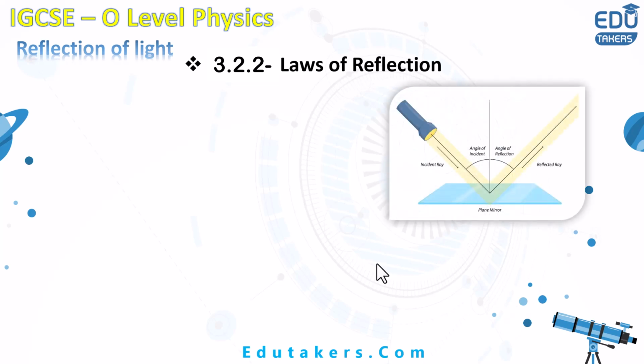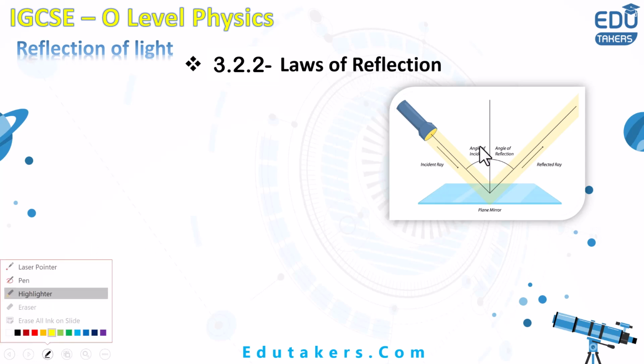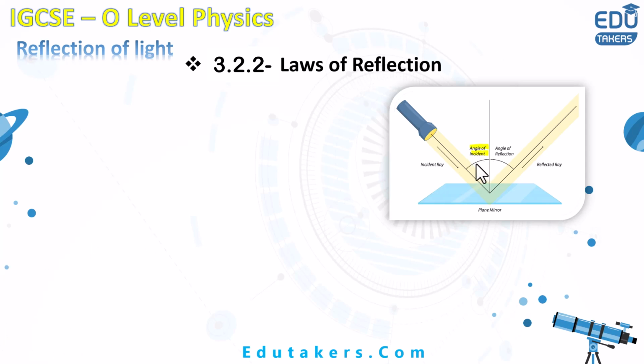What are the laws of reflection? Again, in this diagram you can see the angle of incidence and angle of reflection. The angle of incidence is the angle that the incident ray makes with the normal line, and the angle of reflection is the angle that the reflected ray makes with the normal line.